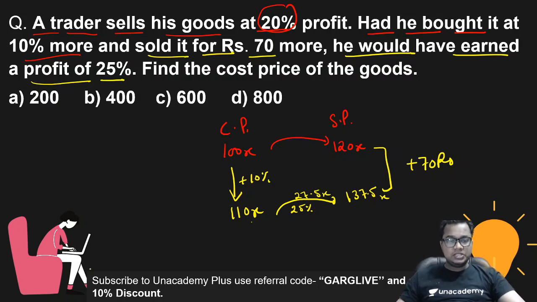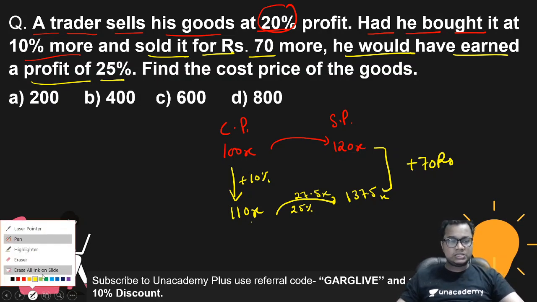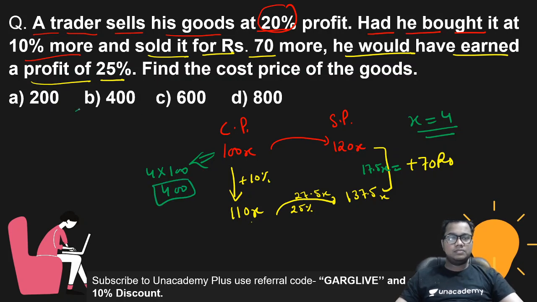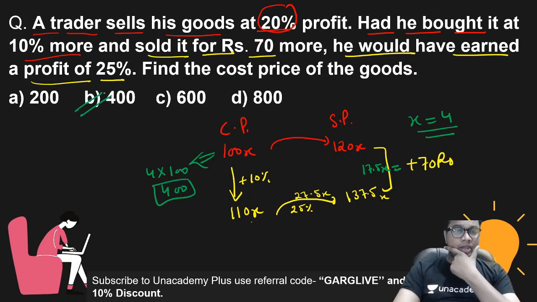So how much did the selling price increase? 17.5x. So the value of 17.5x is 70. So x equals what? 4. If the value of x is 4, then the cost price is 4 into 100, so this is 400. Clear to everyone?